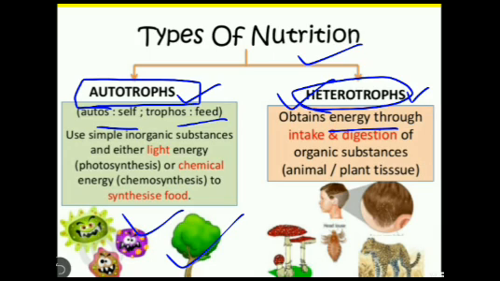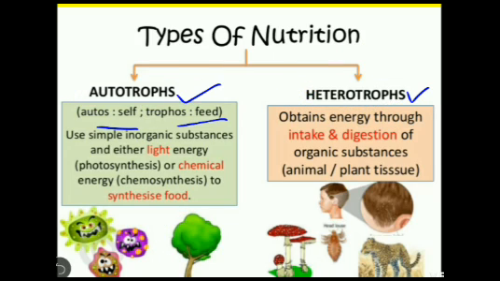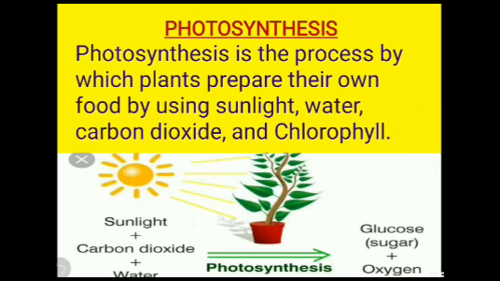As we say, plants are autotrophs or producers. They produce their own food. But the question is, how do plants make their own food? So the answer is photosynthesis. Plants prepare their own food by the process known as photosynthesis.